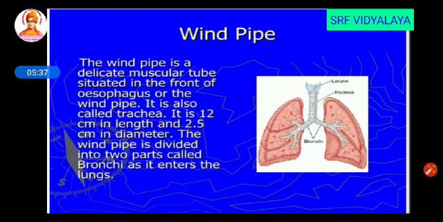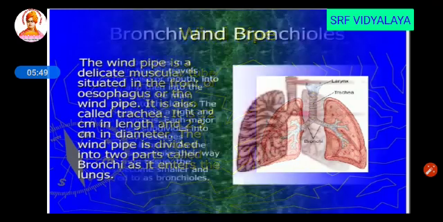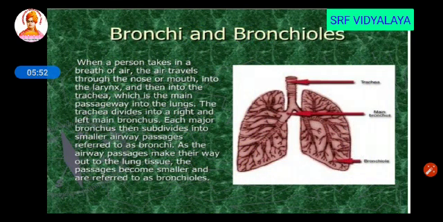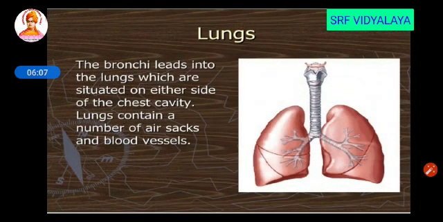It is 12 cm in length and 2.5 cm in diameter. The windpipe is again divided into two parts called bronchi, which enter the lungs. Bronchi and bronchioles. The windpipe is divided into bronchi, and this bronchi is again subdivided into smaller regions, that is your bronchioles. The next one is lungs.